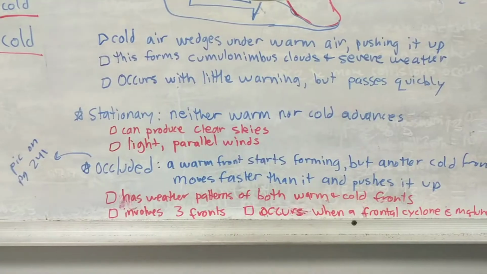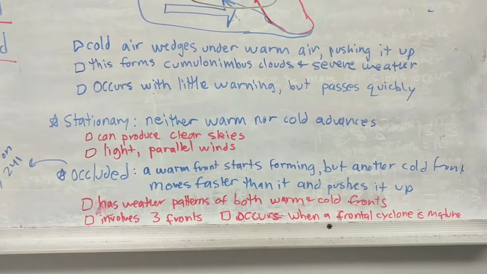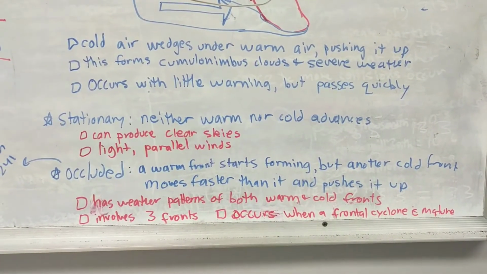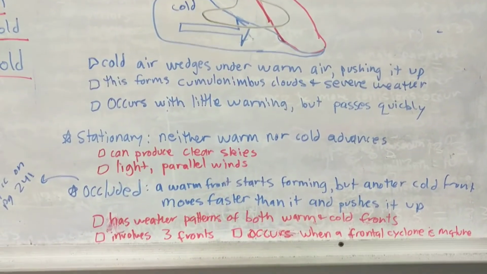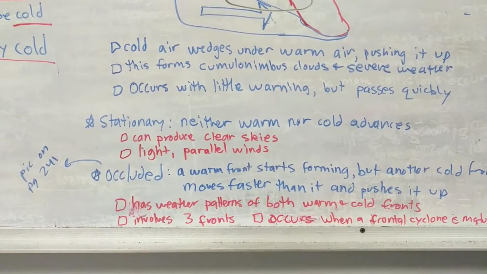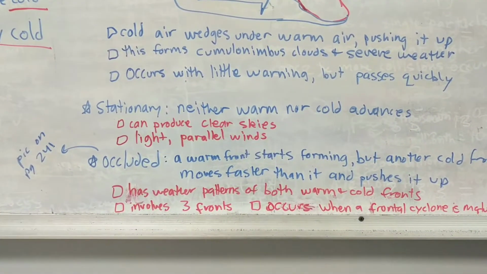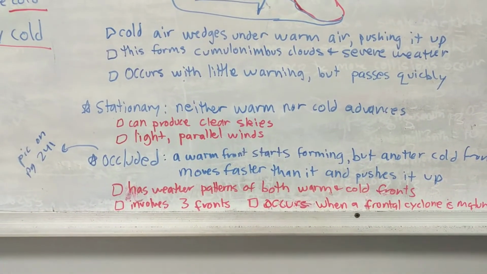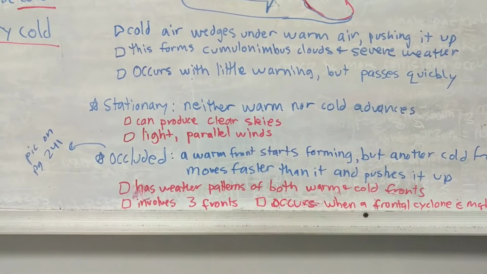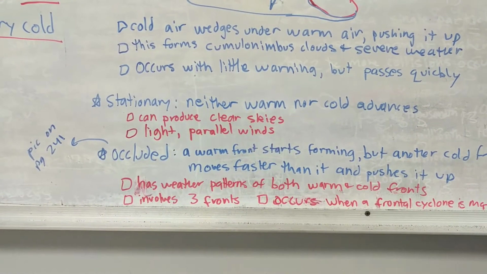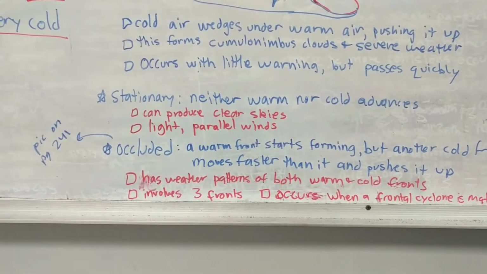Additionally, an occluded front will occur when a frontal cyclone matures. Frontal cyclones occur when a low pressure area forms and the air starts spinning in a circle due to the Coriolis effect. The occluded front will form at the end of the cyclone when the cold and the warm air meet each other. All right?